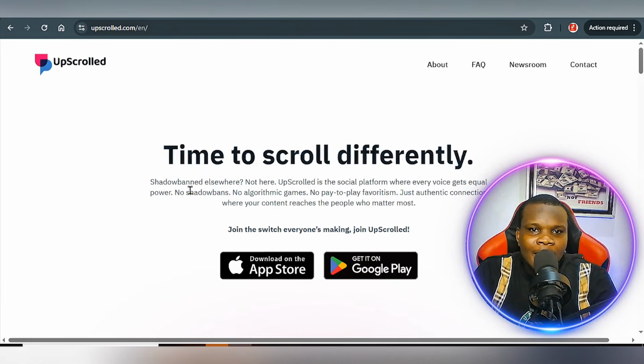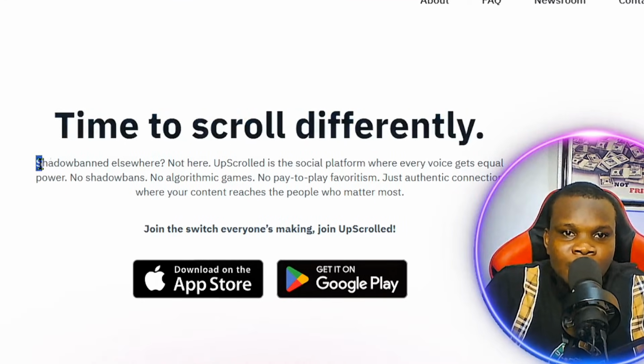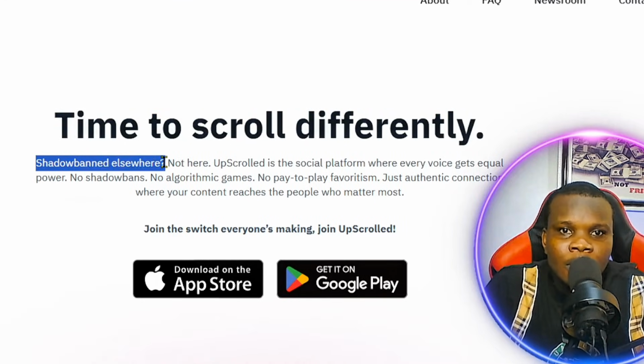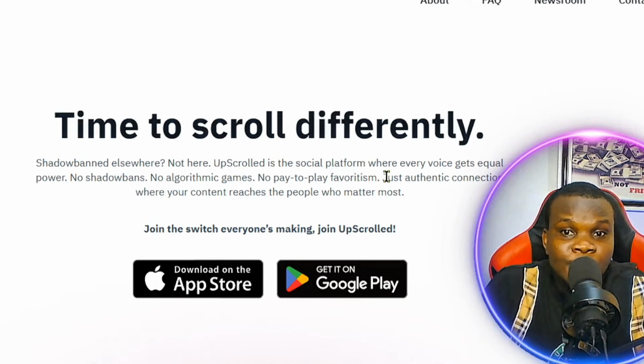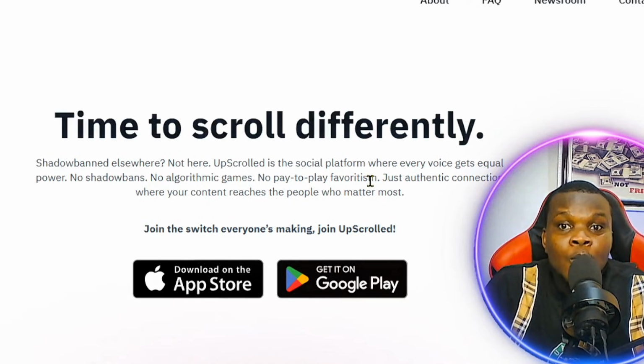This is what they said here: time to scroll differently. All right, and if you zoom in a little bit, you're going to see this is what they said: shadowbanned elsewhere? That's a question, not here. Upscrolled is a social media platform where every voice gets equal power. All right, no shadow bans, no algorithm games, no pay-to-play favoritism, just authentic connection where your content reaches the people who matter the most.